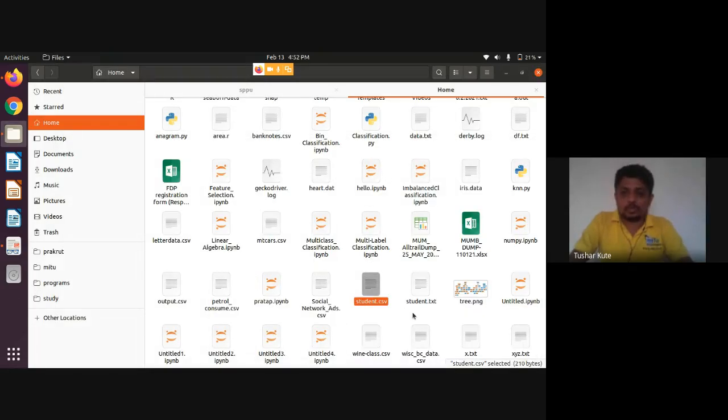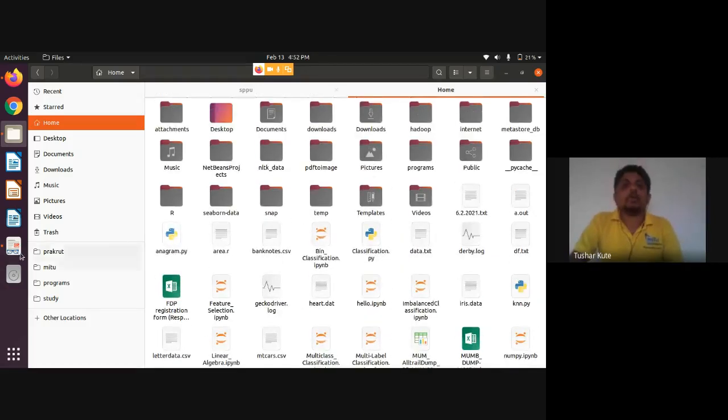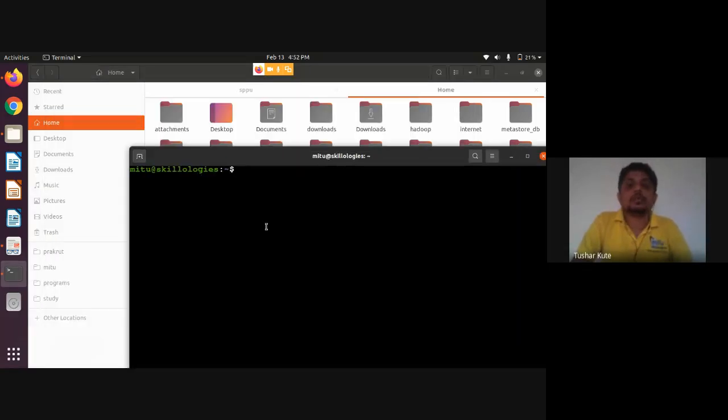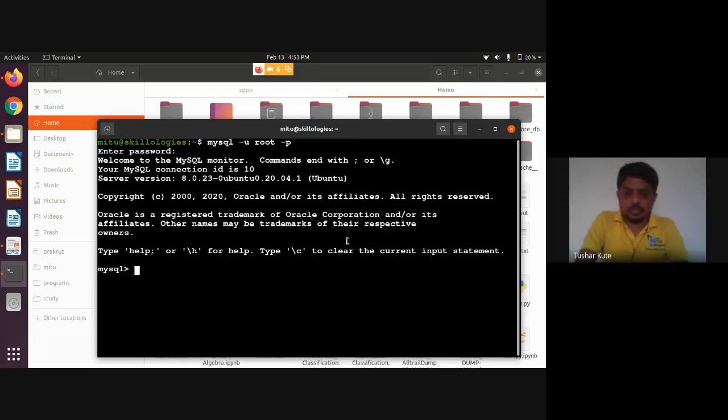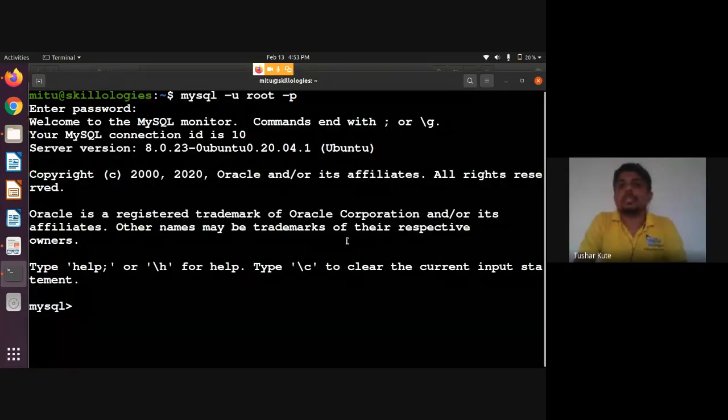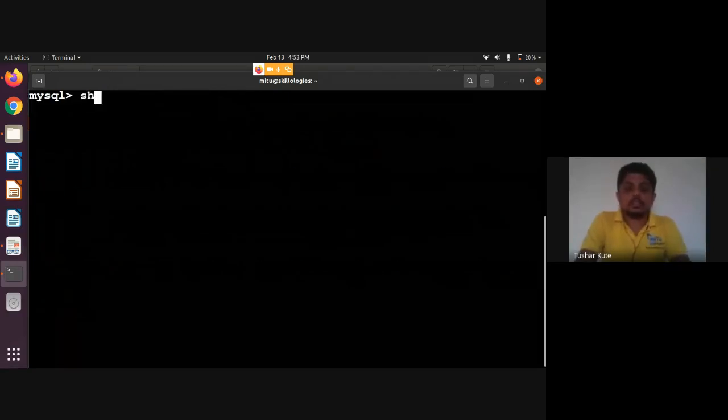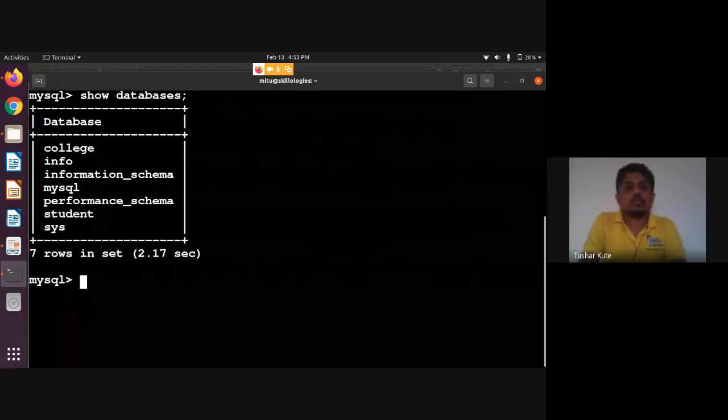Many different formats, like Excel or XLSB, can be chosen. Not only that, I'll open my MySQL terminal. This is my MySQL terminal. If you have done coding, you might know this. So I'm opening my MySQL, and some of the databases that I have, let's go to info.